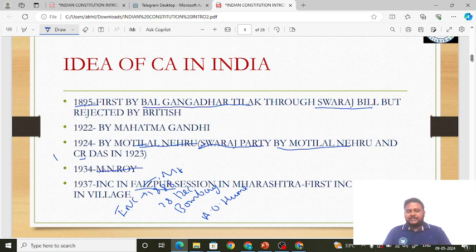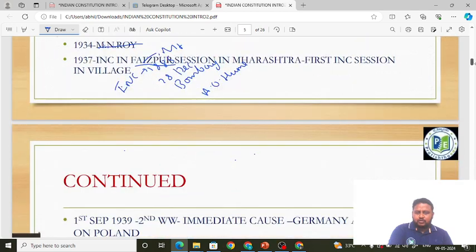Okay, in 1937, friends, Congress put forward the demand in the Faizpur session. Faizpur is in Maharashtra. Next important thing is, this was the first Indian National Congress session to be held in a village, that is in rural areas. Before it was held in major cities. Next, going forward about Constituent Assembly, we have to learn the chronology of events.